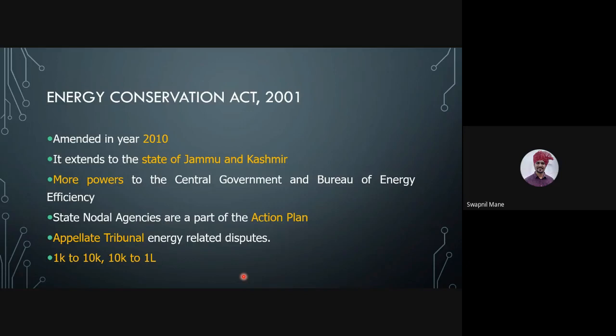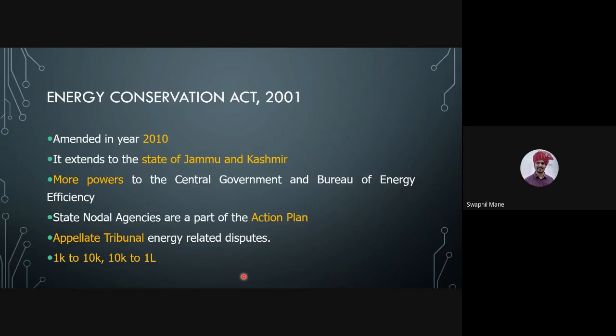In the 2001 Act, the fine was around 1000 rupees. If you break any laws, rules and regulations, there are a total of 70 to 80 sections of this Energy Conservation Act. For each section, if you break the rule, 1000 rupees was the fine for a nominal kind of breaking of the rule. It was converted to 10,000 rupees in 2010.